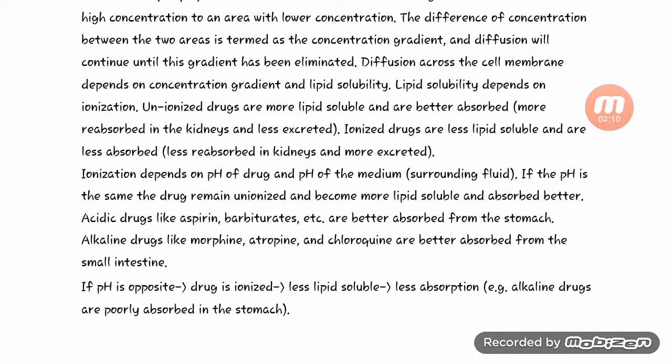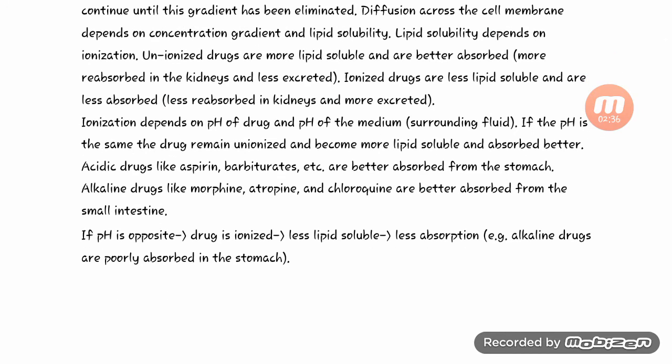Ionization depends on the pH of the drug and the pH of the surrounding fluid. If the pH is the same, the drug remains unionized and becomes more lipid soluble and is absorbed better. Acidic drugs like aspirin and barbiturates are better absorbed from the stomach. Alkaline drugs like morphine, atropine and chloroquine are better absorbed from the small intestine.